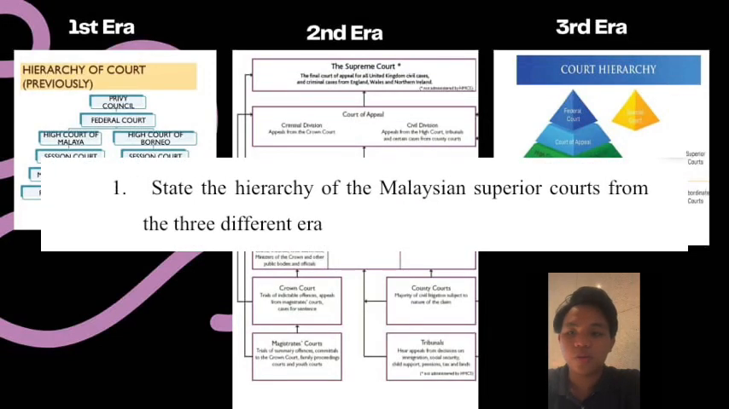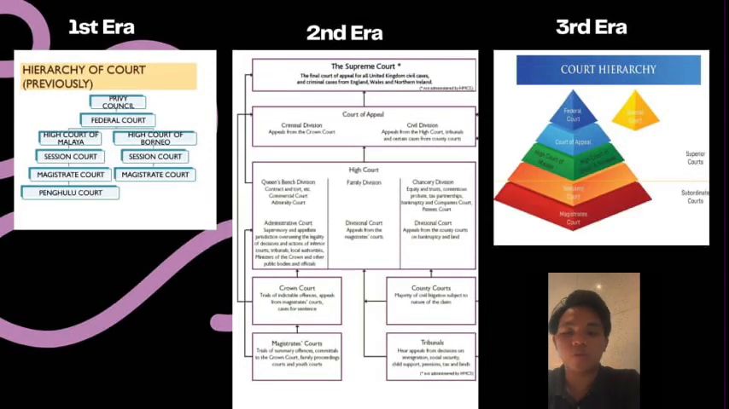So, for the first issue, this is the hierarchy code prior to 1st January 1987 in the first era. And this is the second era, during the period 1st January 1987 to 23rd June 1994. And this is the third era, 23rd June 1994 until today.